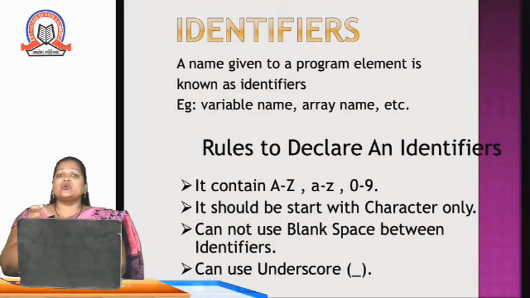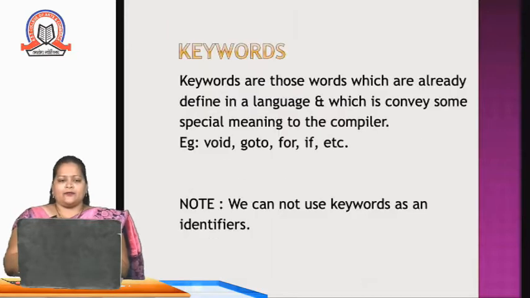Then we cannot use blank space in between an identifier. Instead of blank space you can use an underscore. This special symbol we can use in an identifier. Then an identifier should not be a keyword. In the next slide we'll see what is meant by keyword, so you will come to know why we cannot use a keyword as an identifier.